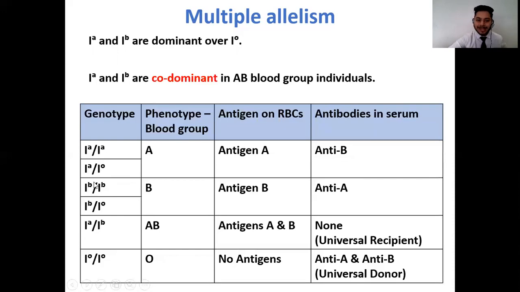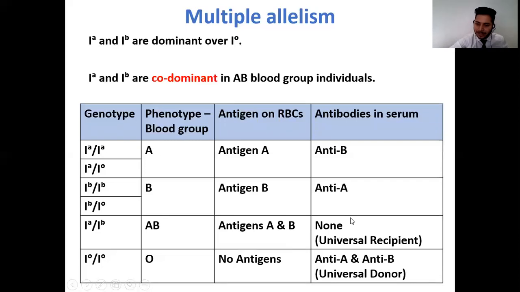The next genotype is IB-IB. Therefore, the blood group is B. Similarly, we have IB and IO, where IB is dominant over IO, and therefore the blood group is going to be B. Next example is the genotype IA and IB. Both of them are existing in the individual. Both of them show the phenomenon of codominance, and therefore the blood group is going to be AB. As a result of that, both the antigens A and antigen B will be expressed on the RBCs.